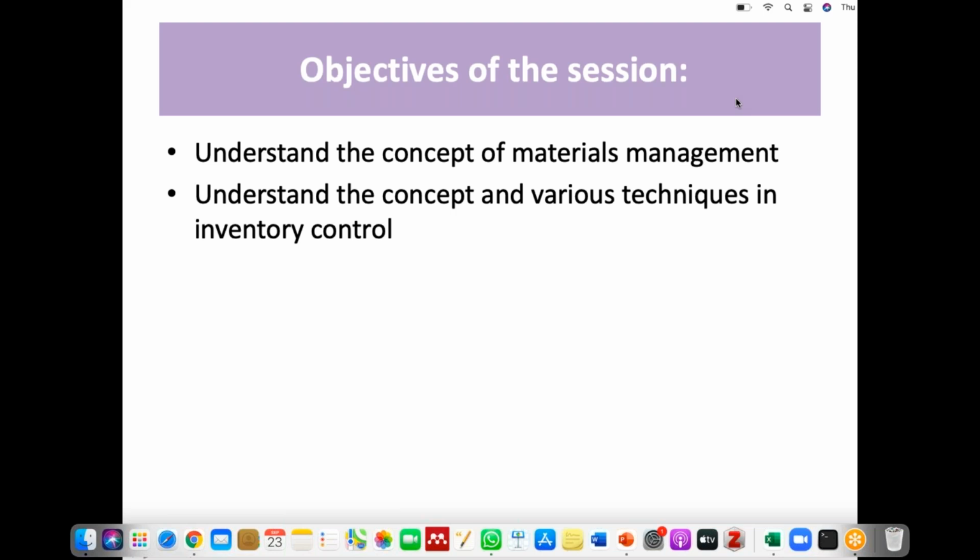Okay, so moving on, we are now continuing with the material management part.